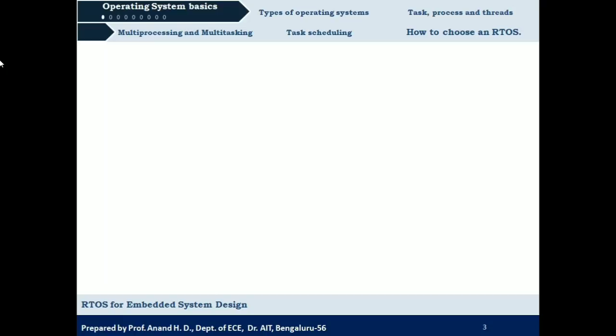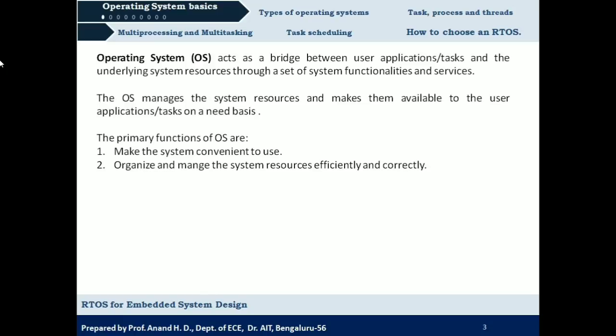So let us start with the first topic, that is operating system basics. So here we will be seeing the definition of operating system. So operating system acts as a bridge between user applications or tasks and the underlying system resources through a set of system functionalities and services. So operating system is going to act as a bridge between user application and the system resources.